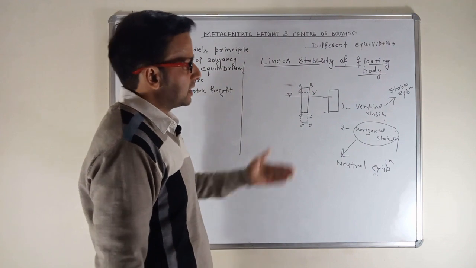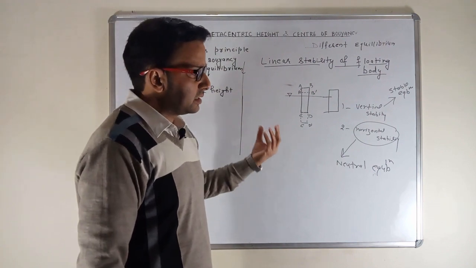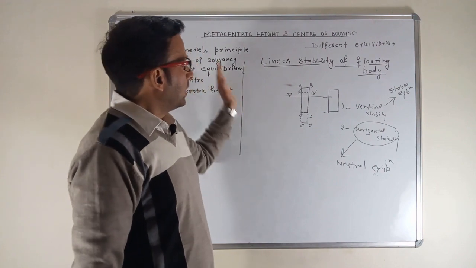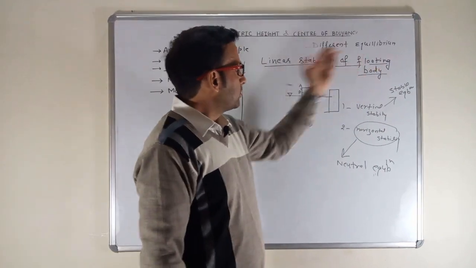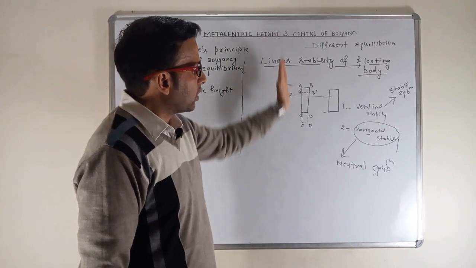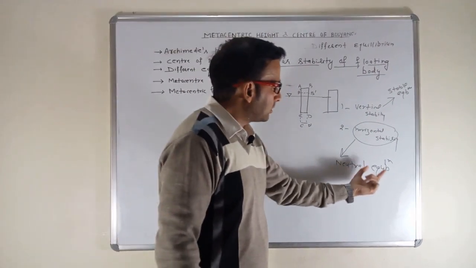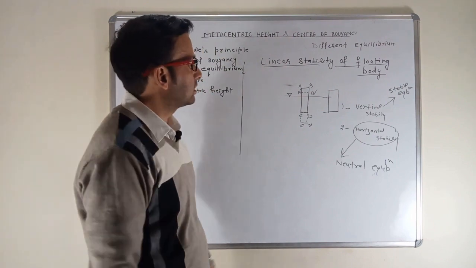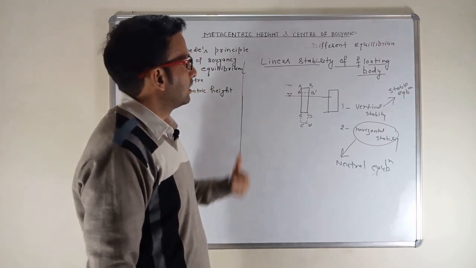As I explained earlier, what is neutral equilibrium? The body easily takes a new position and it does not come back to its original state. So in short, linear stability of floating body: it is in stable equilibrium if I move it vertically, and it is in neutral equilibrium if I move this body horizontally. I think this thing might be very clear to all of you.